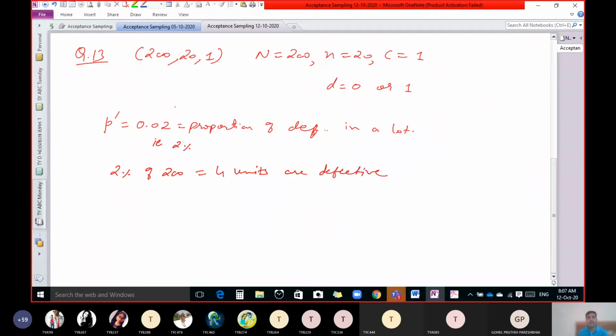In all, out of these 200 units, 4 units are defective. That is given in the question. So we know that out of these 200 units, 4 are defective, so 196 are non-defective. Okay. Now we have to select 20 units out of these 200 units randomly.